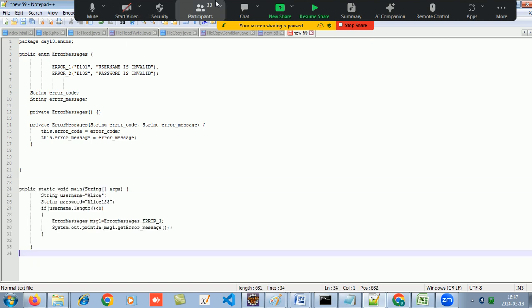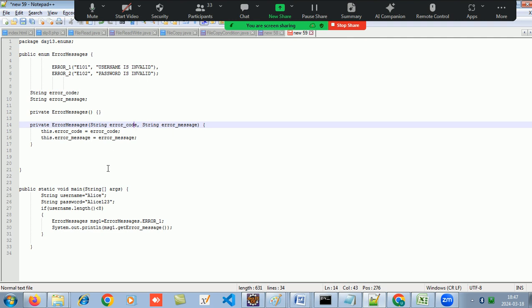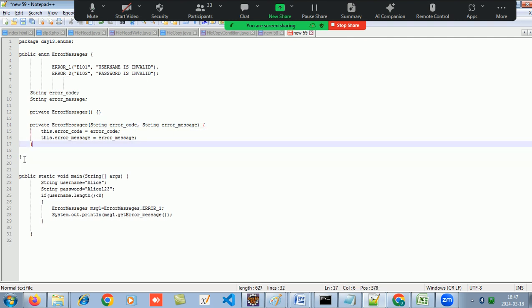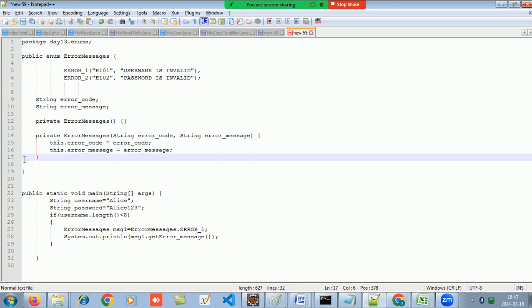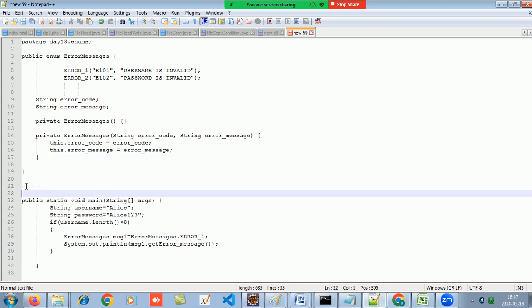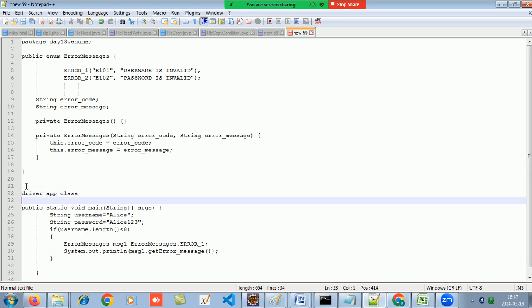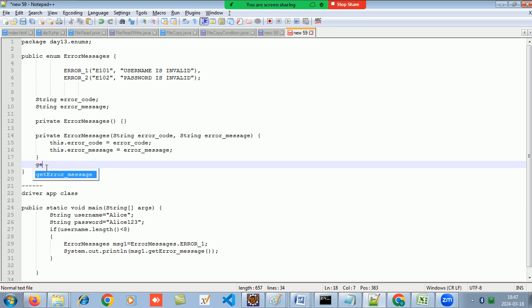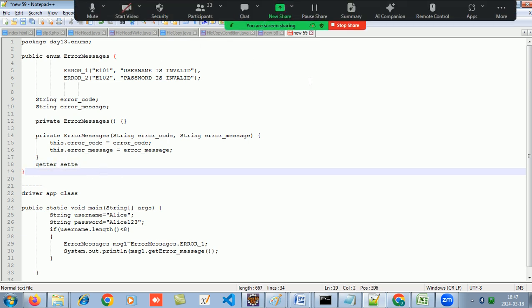So now I want you all to practice this meanwhile till I come, and then we'll move ahead. So this class ends over here. This is my driver app class. So make a class by that, and then add getter setters over here. I'll be back.